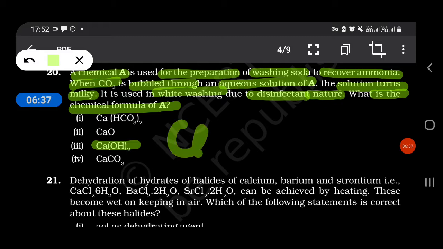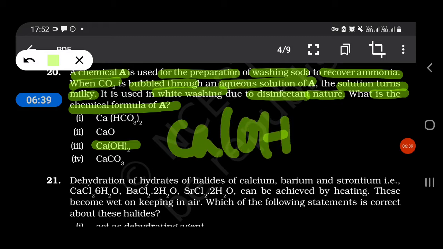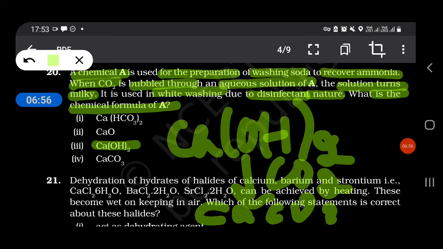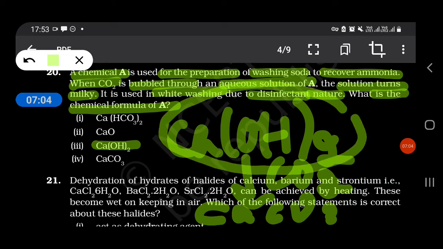Ca(OH)2 is used for making washing soda to recover ammonia. When you pass CO2 through its aqueous solution, the solution turns milky due to formation of CaCO3, and it is used in whitewashing due to disinfectant nature. What is the chemical formula of A? So our A is Ca(OH)2.